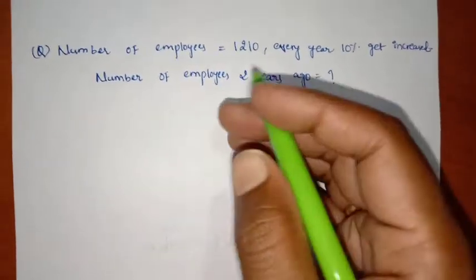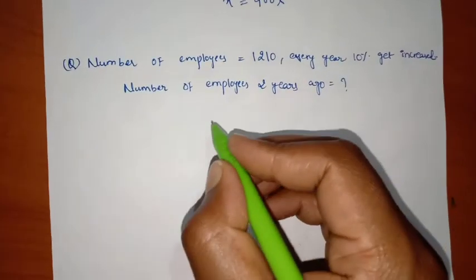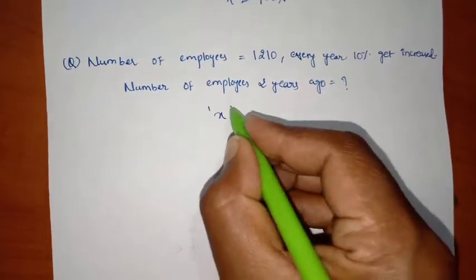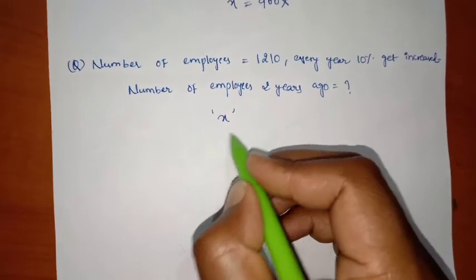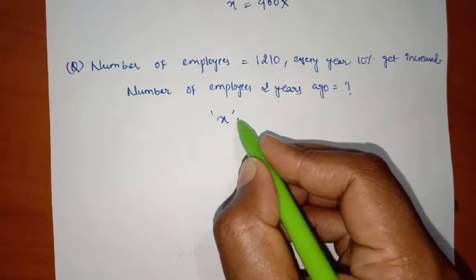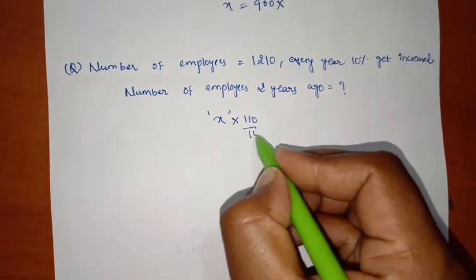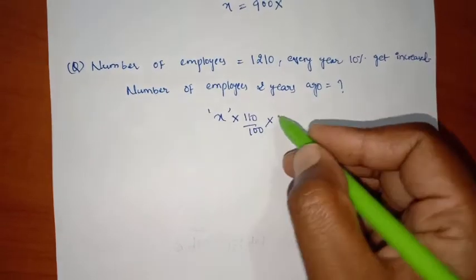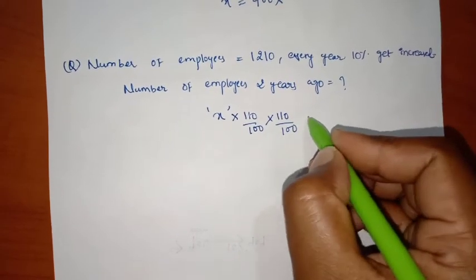See friends, if I say that my number of employees 2 years ago is X, on this X, 10% increased first year, right? And 10% increased second year, right?